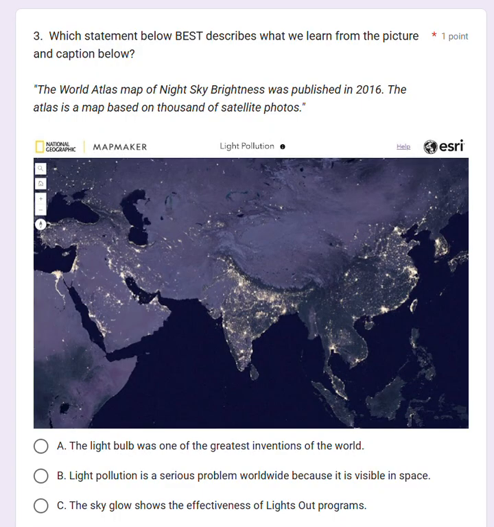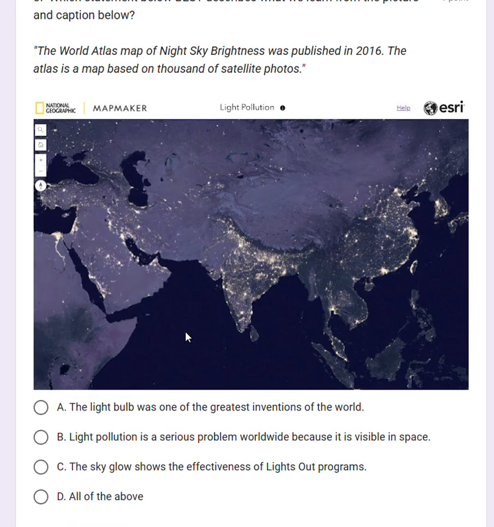Which statement below best describes what we learned from the picture and the caption below? Here's the picture. Okay, what do you see? And then the caption says, the World Atlas Map of the Night Sky Brightness was published in 2016. The atlas is a map based on thousands of satellite photos. Is it A, a light bulb was the greatest invention of the world? B, light pollution is a serious problem worldwide because it is visible in space? C, the sky glow shows the effectiveness of lights out program? Or D, all of the above? What does this picture show you?